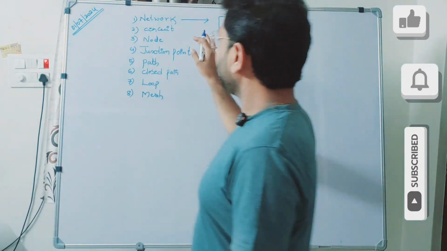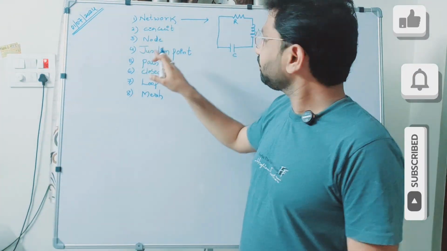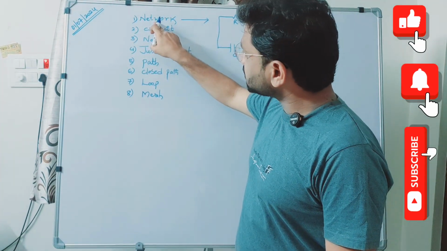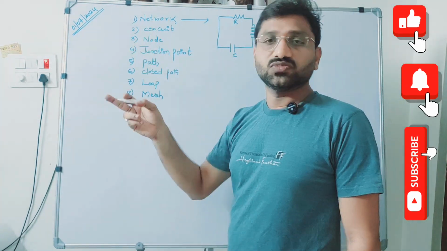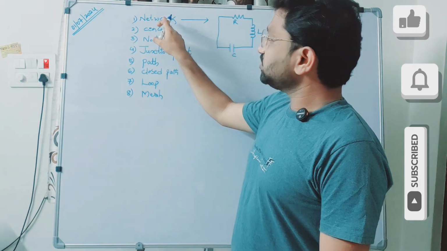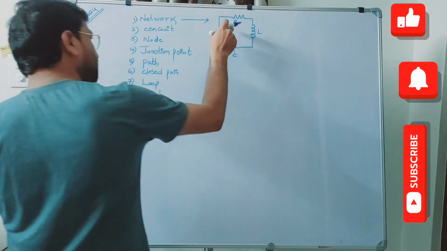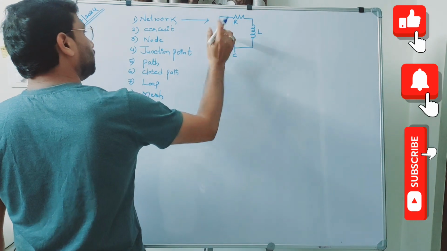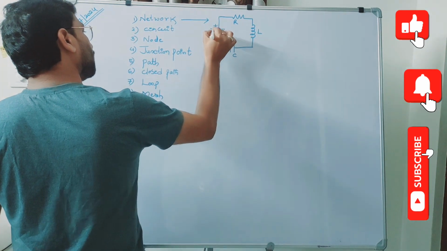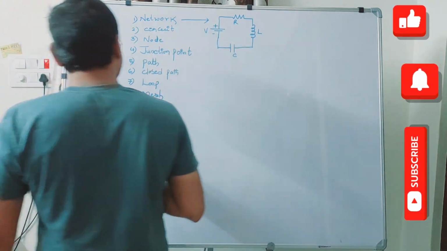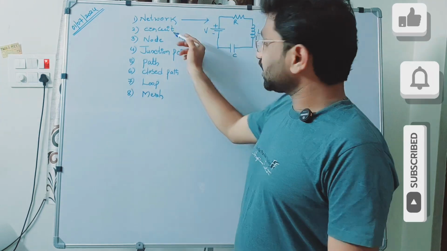Whereas when you want to define a circuit, if the network is driven by some source or energy, then this network can be transformed into a circuit. For example, this is a network, and if you provide a power supply here, either a voltage source or a current source, then this can be called a circuit.